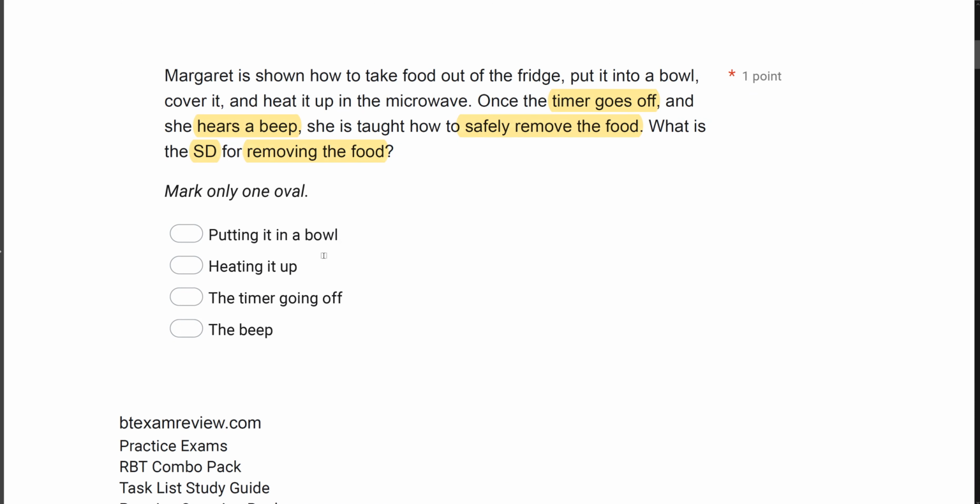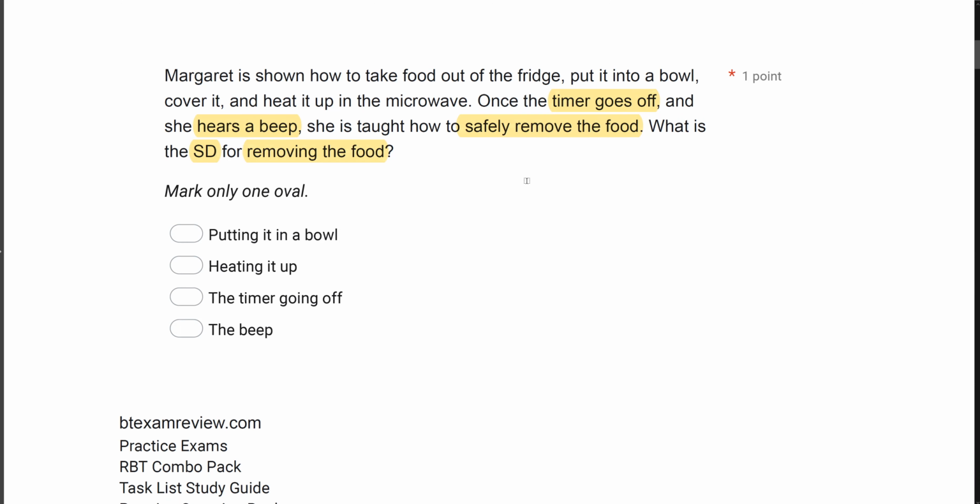So what is the SD? Well, it isn't putting in a bowl, obviously, because you've got to go through a lot more steps. It isn't heating it up because it's got to fully heat up and finish the process. It's not the timer going off because there's another step in between there, which is the beep. So the beep is teaching her how to safely remove the food.